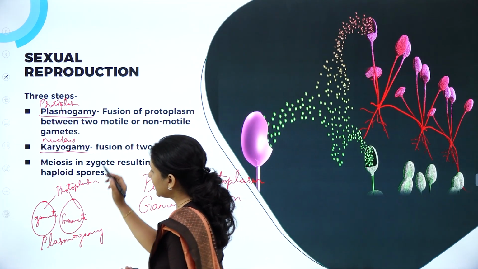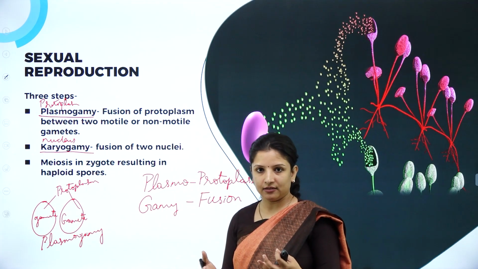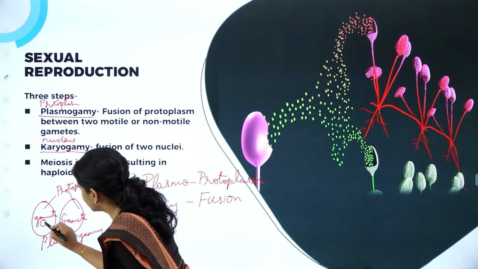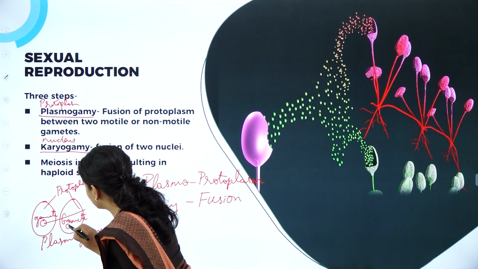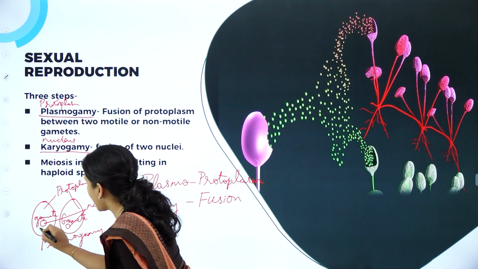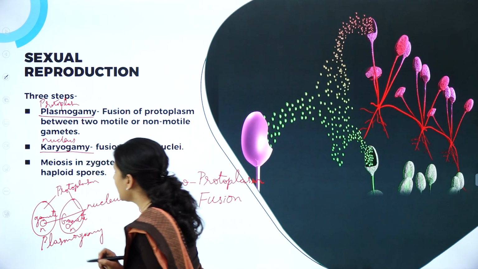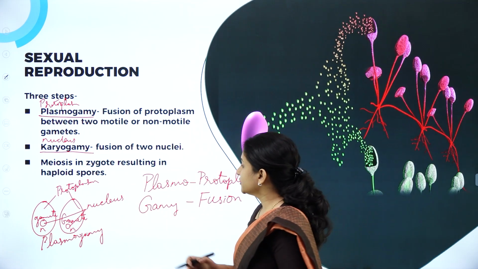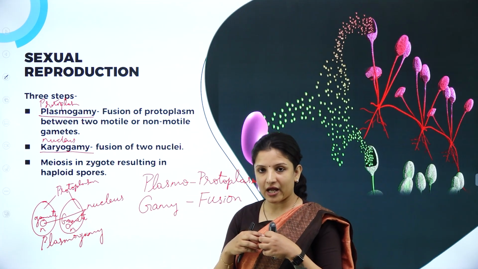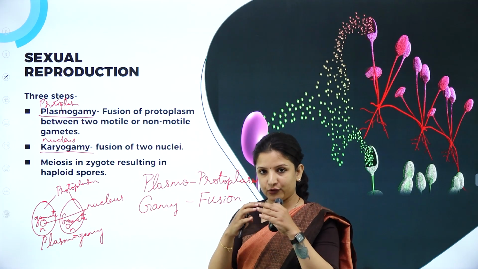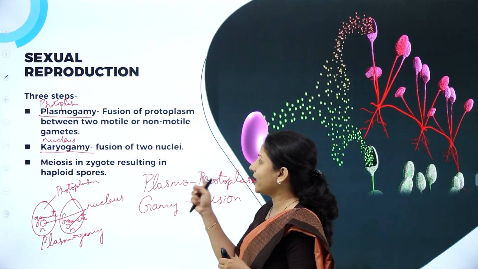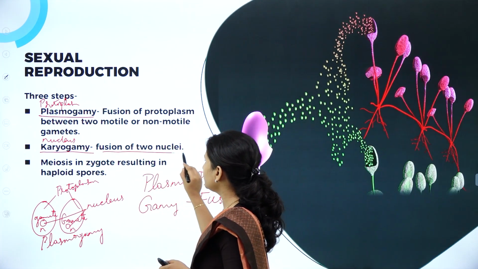Next, what happens inside? A gamete is a cell, right? So every cell will have its nucleus. So here there is a nucleus present. These 2 are the nuclei, and these nuclei are haploid, meaning they have half a set of chromosomes. So the 2 gametes will fuse, wherein the nuclei that are there will fuse. That is called karyogamy. It is fusion of 2 nuclei.